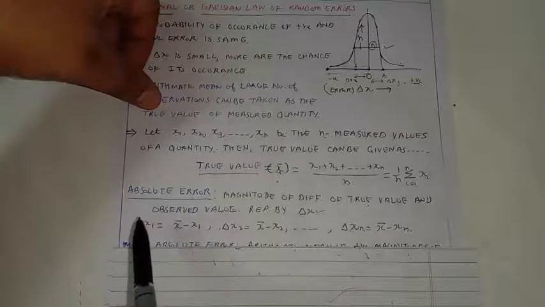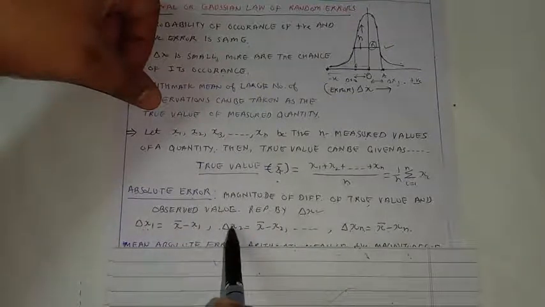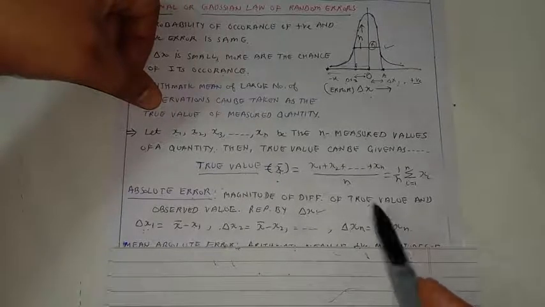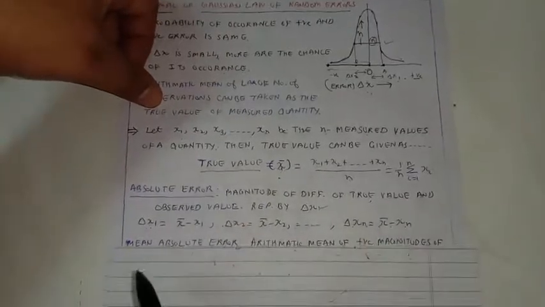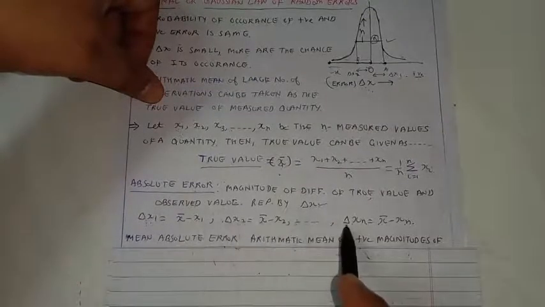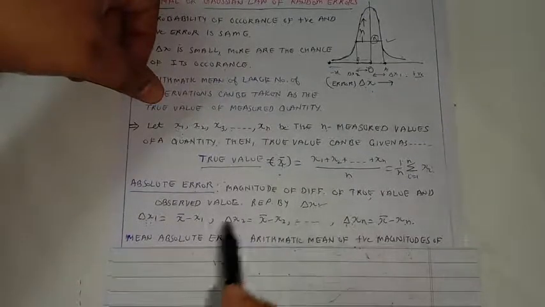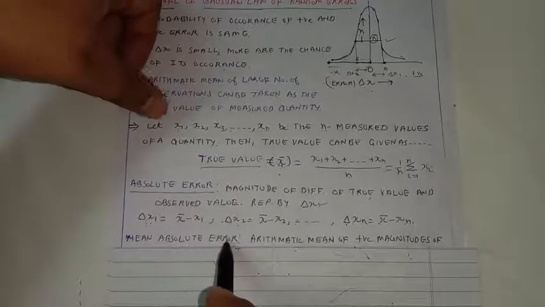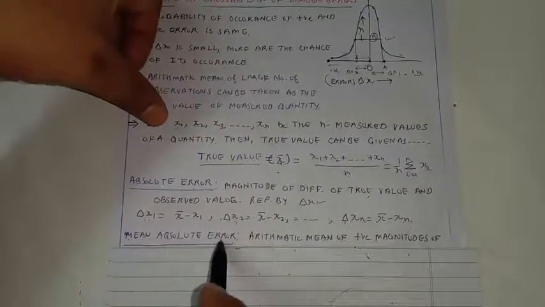So which of the error values, delta x1, delta x2, delta x3 or delta xn, has to be considered as the real value of the absolute error? It is a problem again. So we employ the same method. We take the average of all these delta x and take that average value as the true value of the absolute error, which is known as the mean absolute error.